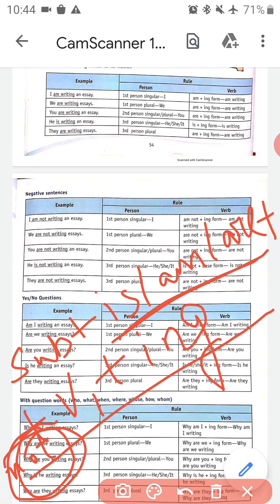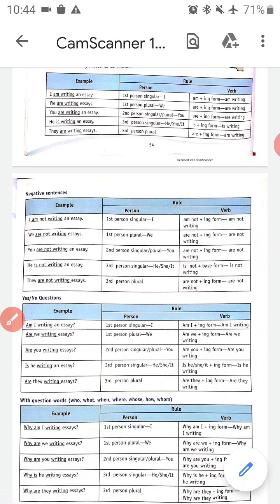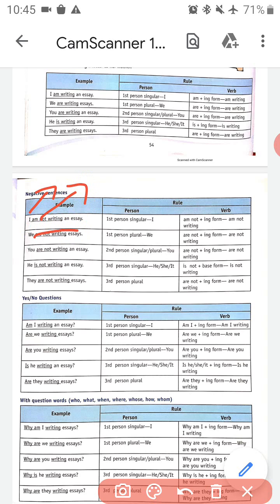For example, I am not writing an essay. Here I is our subject. From is, am, are we have used am, and not is our negative word. Writing is the continuous form of write, and essay.